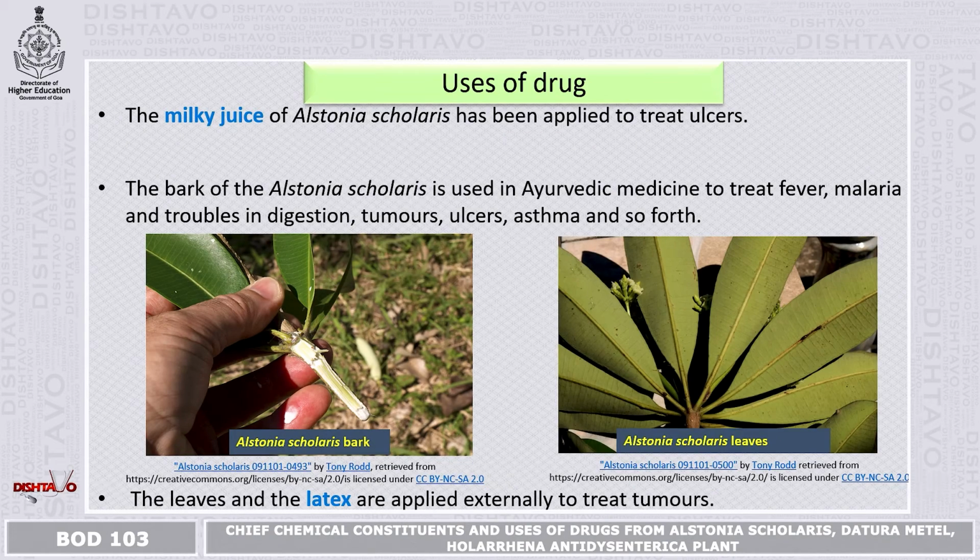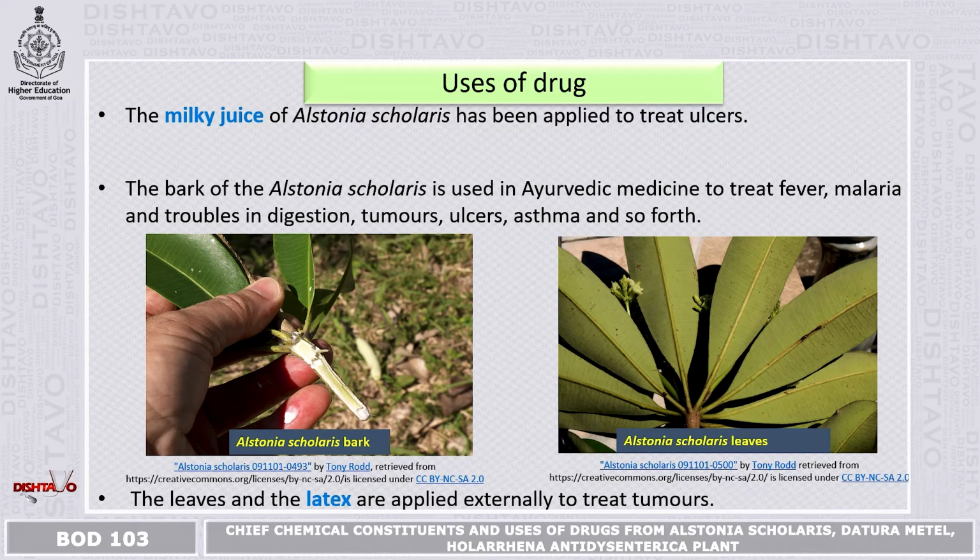Here are the uses in the drugs. Alstonia scholaris leaves and the milky juice of Alstonia scholaris have been used in the treatment of ulcers. The milky juice or the latex is the fluid found in the plants and it can be used in treatment of ulcers.